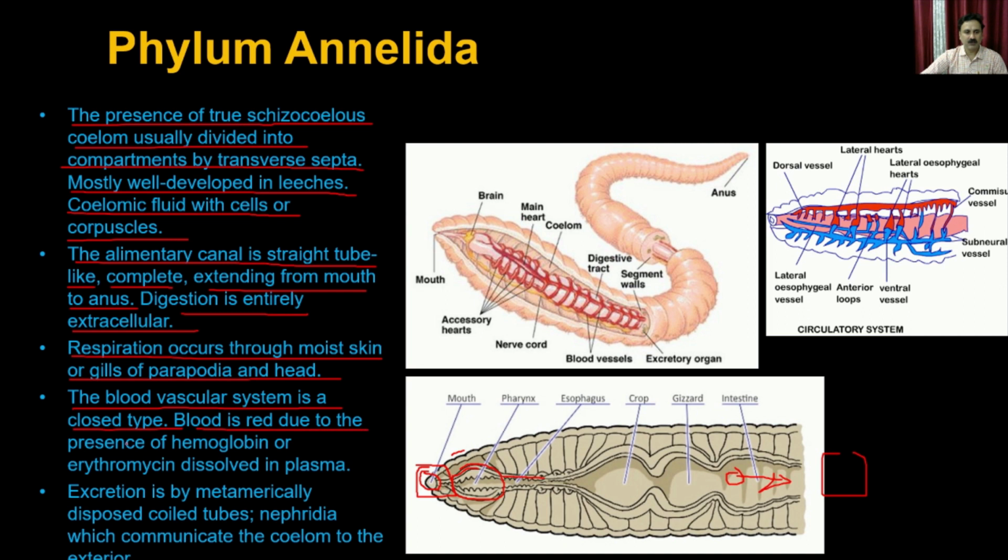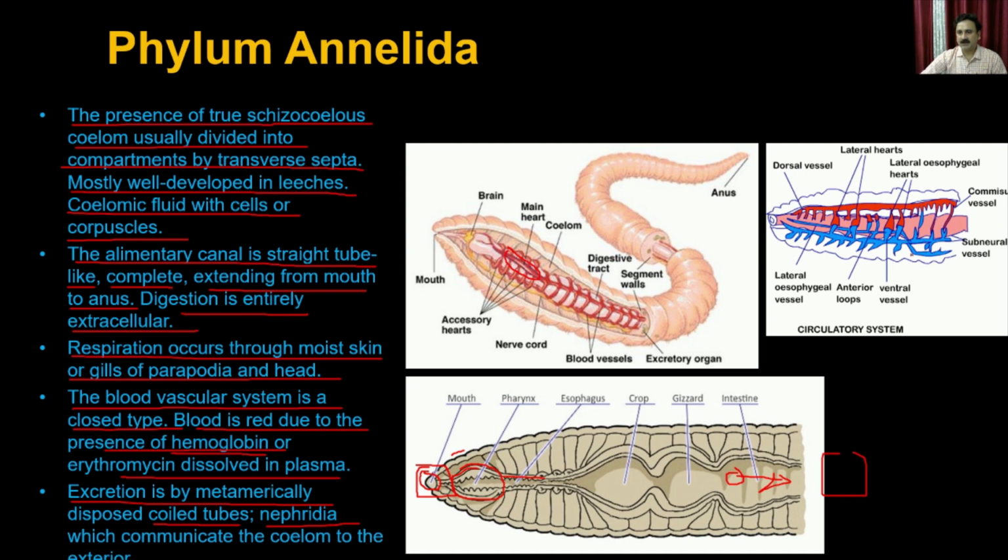The blood is red due to the presence of hemoglobin or erythrocruorin dissolved in plasma. So you can see that the circulatory system is distributing the blood throughout the body of the earthworm, and it also has a heart-like structure that pumps the blood. It has red-colored blood because there is a pigment called hemoglobin. This is exactly the same pigment that is present in our blood as well. Then excretion is by metamerically disposed coiled tubes, the nephridia, which communicate from the coelom to the exterior.